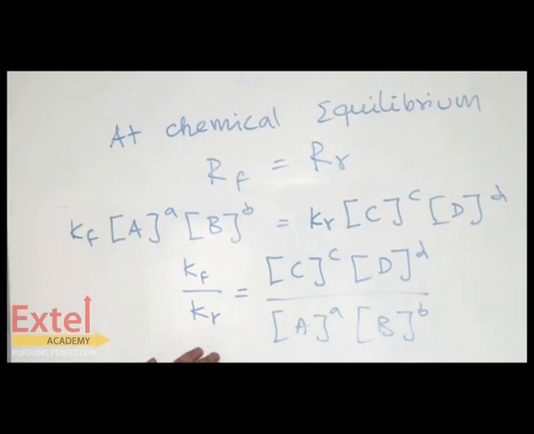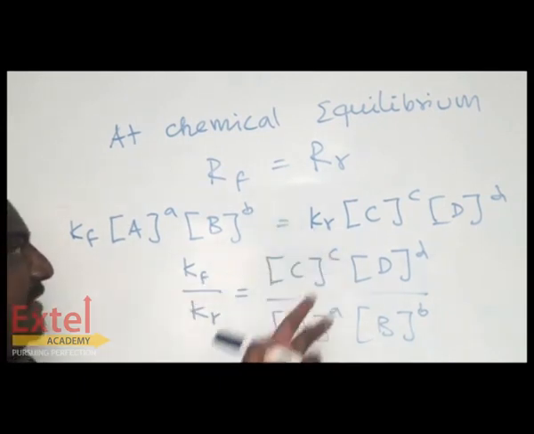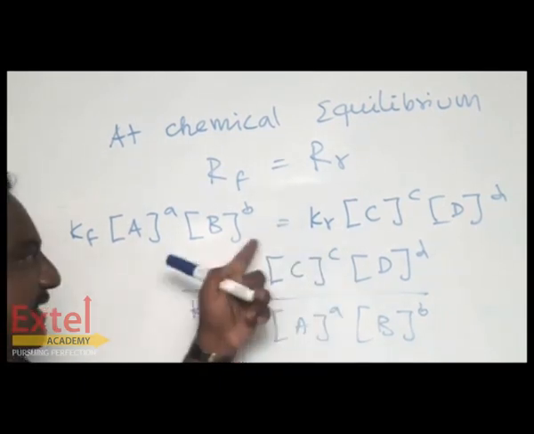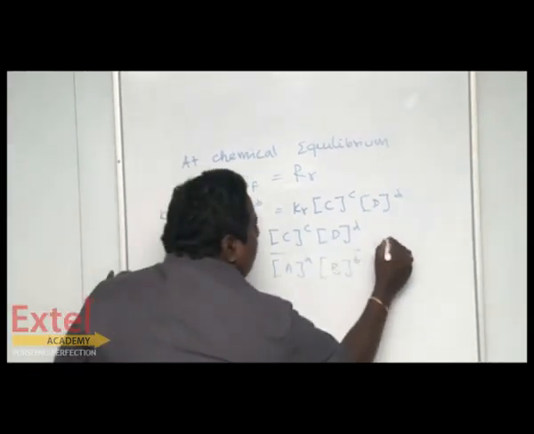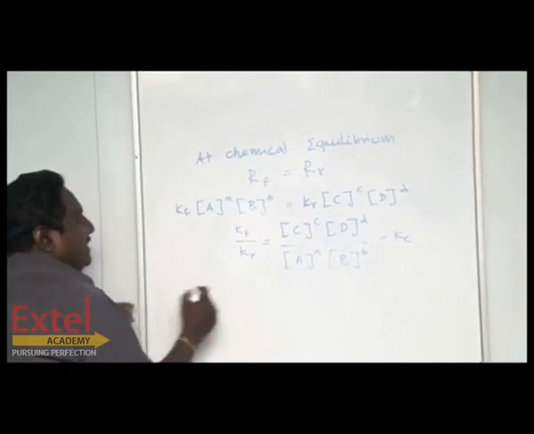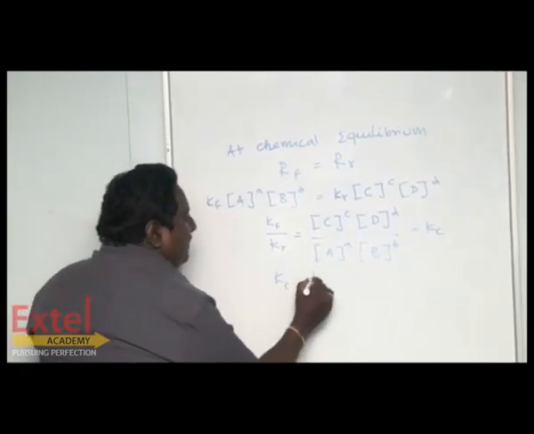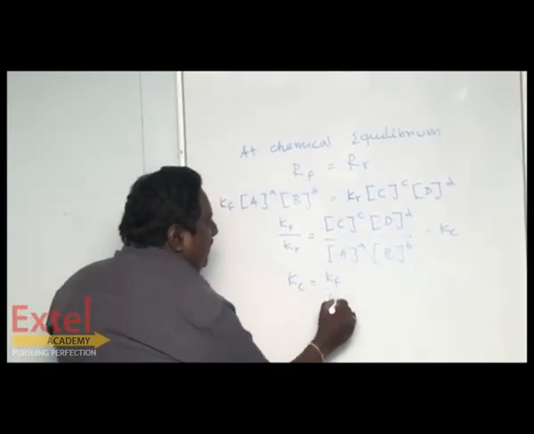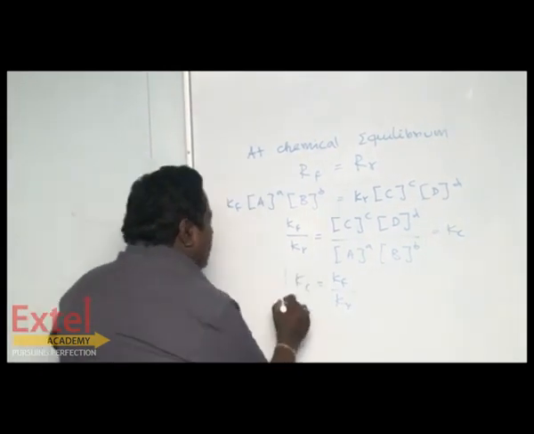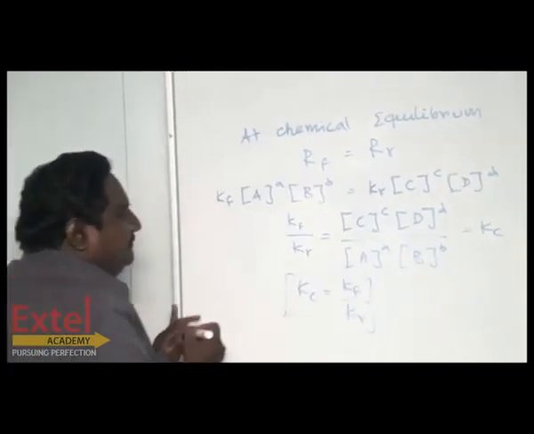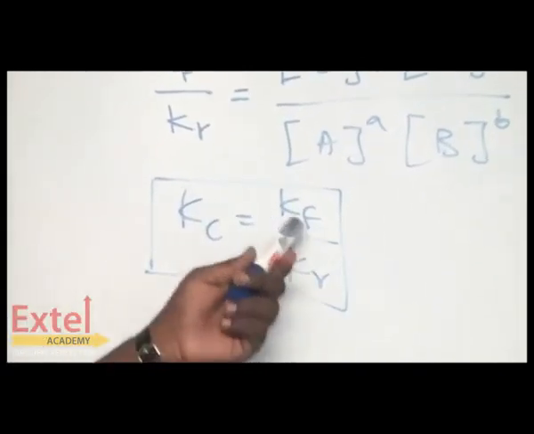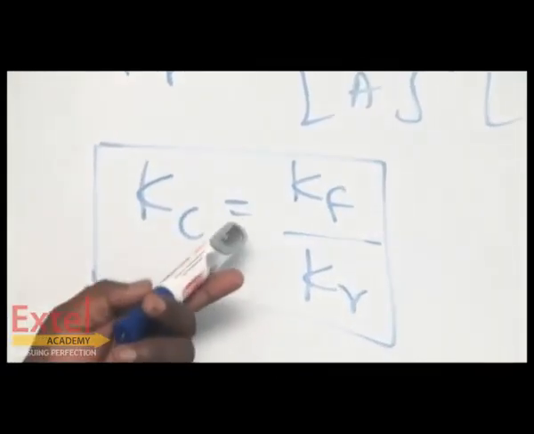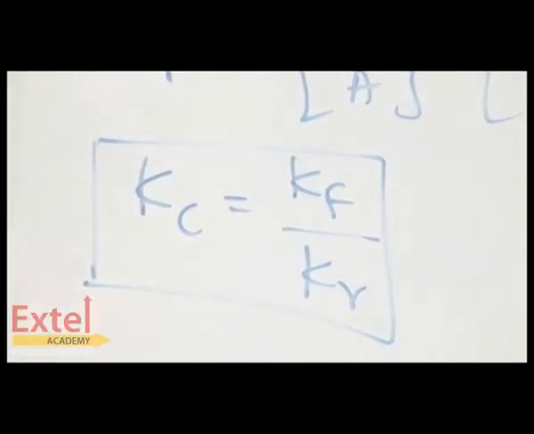Look here, in plus 1 you have learnt the Kc. Now only I have told you, this is the Kc. So, shall we compare this with the Kc? So Kc is nothing but Kf by Kr. This is one important relation. Kc can be compared with Kf and Kr. Kc equal to Kf by Kr. We can write like this.